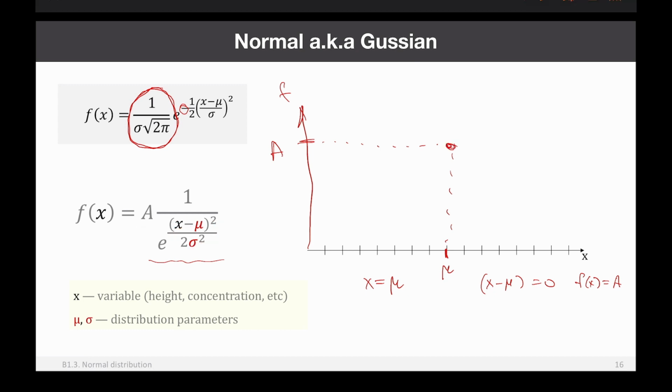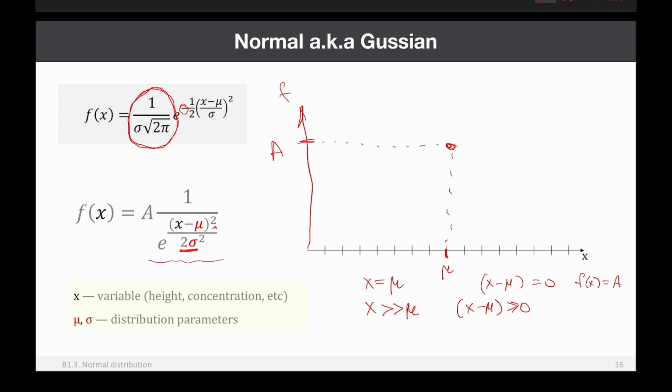So let's consider another situation when x is much larger than mu. For example, x is equal to, I don't know, mu times 2, mu times 20, and so on and so forth. What happens in this case? In this case, x minus mu will be a positive number, very positive, right? Because x is much larger than mu. So it means that when you square it, it will be an even larger number. And then by dividing by 2 sigma squared, you kind of compensate it. You make it a little bit smaller, but still it will be large.